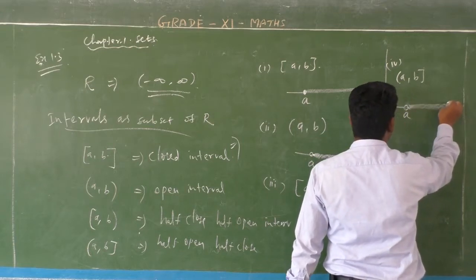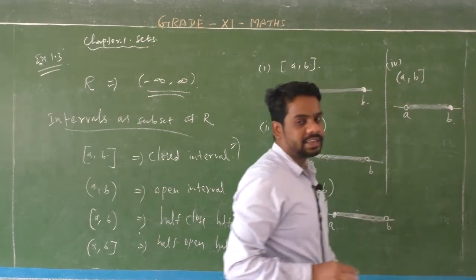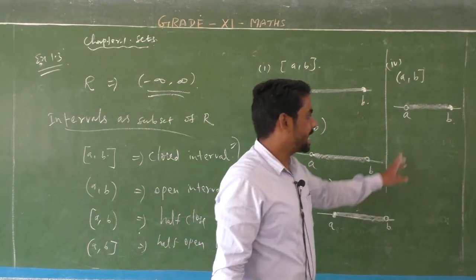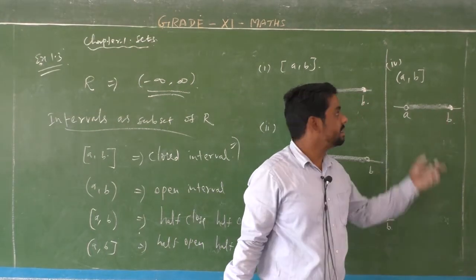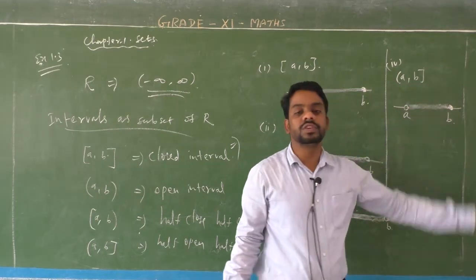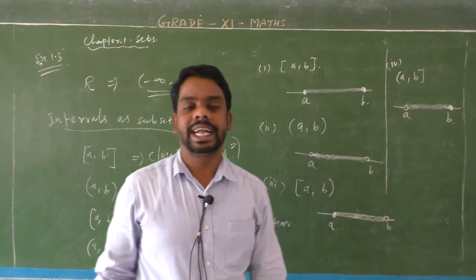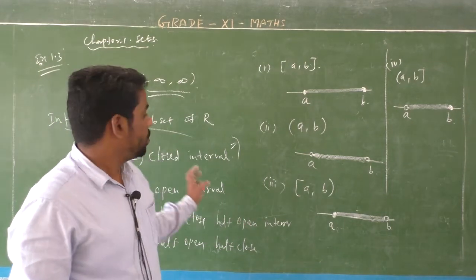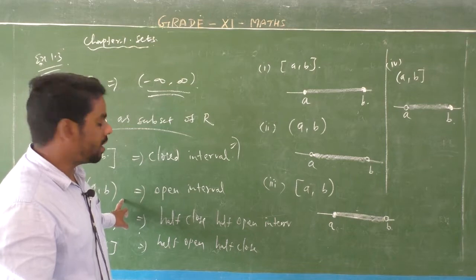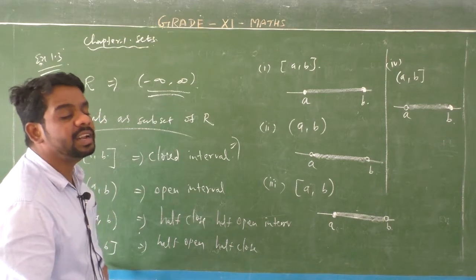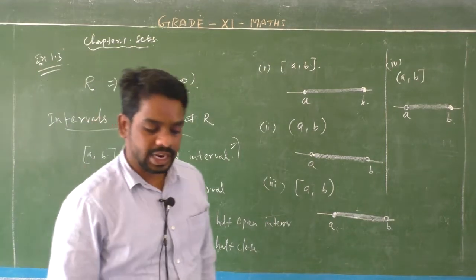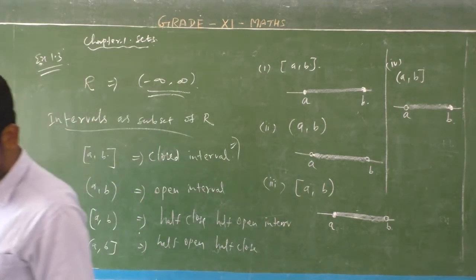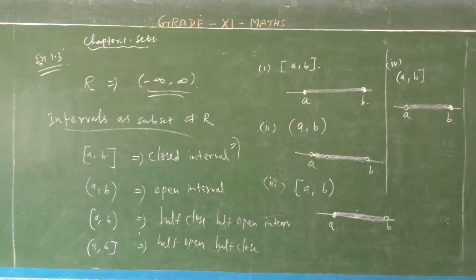So it is all real numbers in between except A and including B. This is half open A, half closed B. Okay, this is the interval concepts of real numbers: closed interval, open interval, half closed, half open. Okay, right. Next, one more examples.